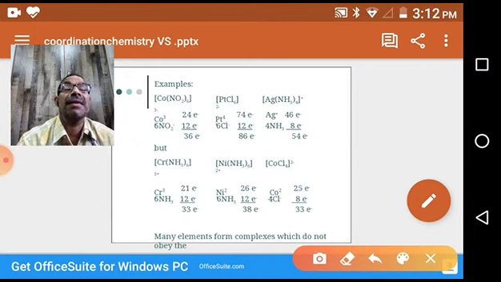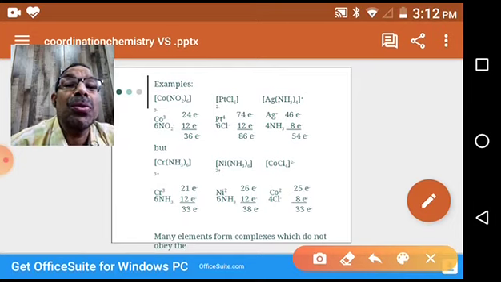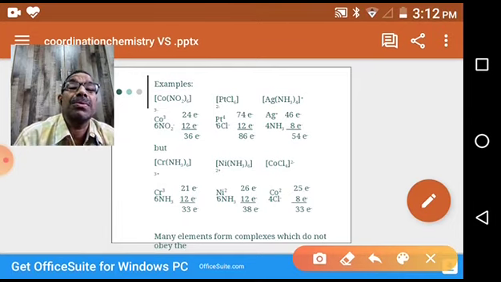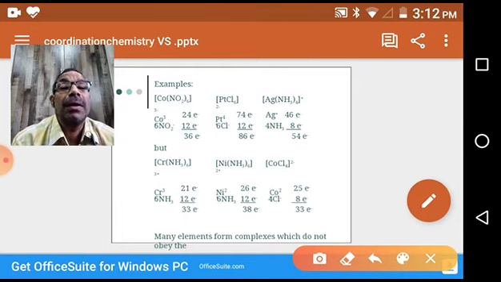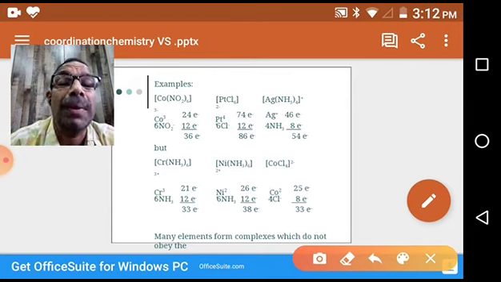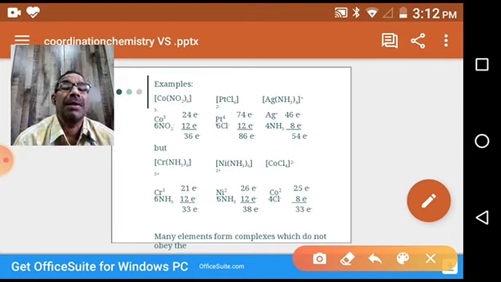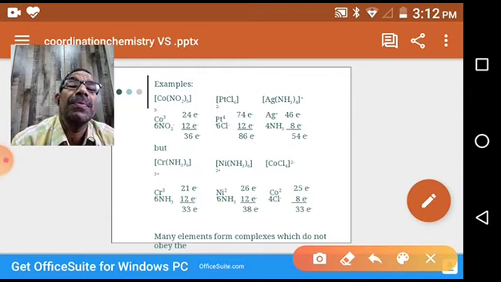By calculating the effective atomic number, we can say that a particular compound forms in good amount, that it is stable and we can isolate it, otherwise not. So by calculating EAN, we can guess, not 100%, but they may ask to calculate the EAN values of different metal complexes.